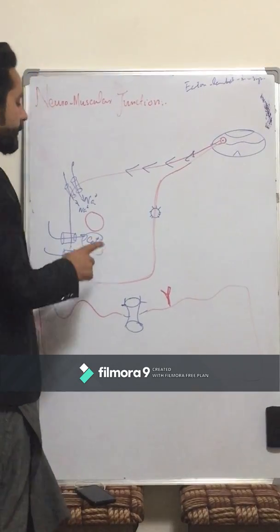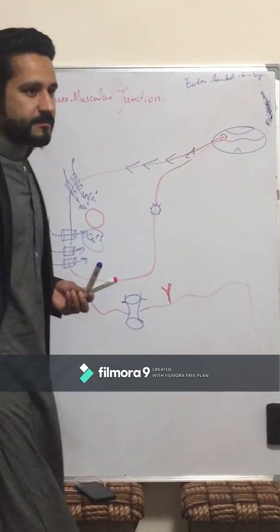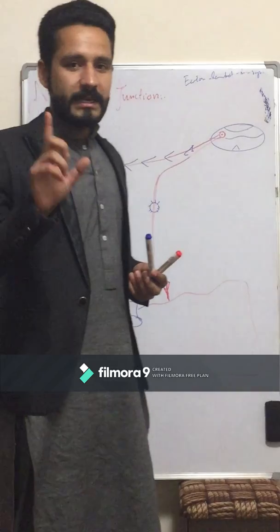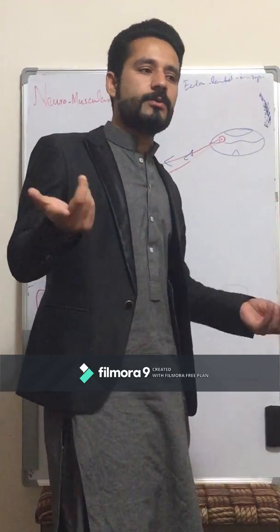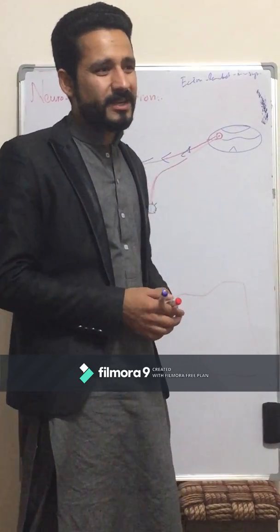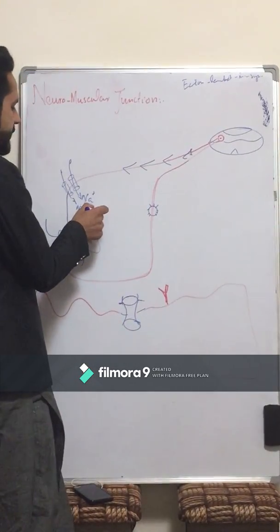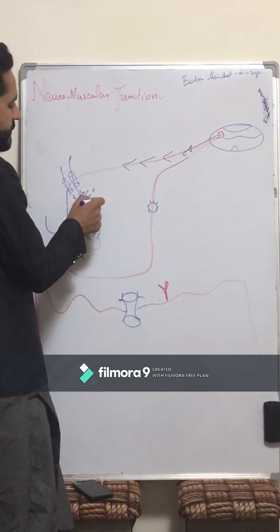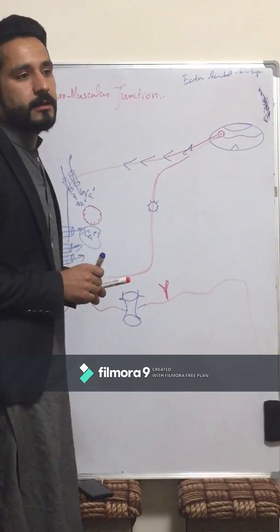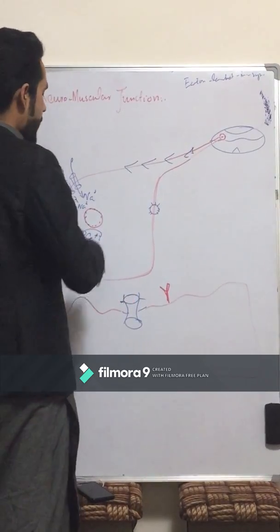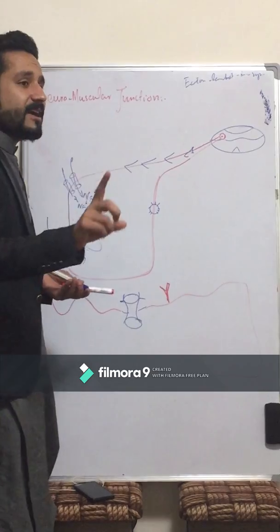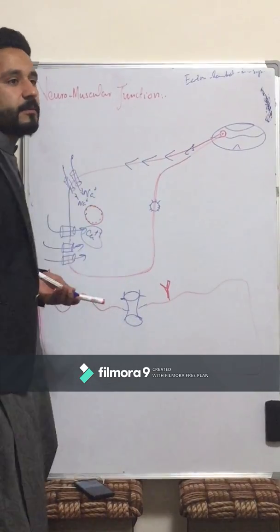Now neurotransmitter will release. But we haven't yet studied how the neurotransmitter is synthesized. Remember, neurotransmitters are bounded by special proteinaceous vesicles, and these proteins are not synthesized in the nerve terminal.